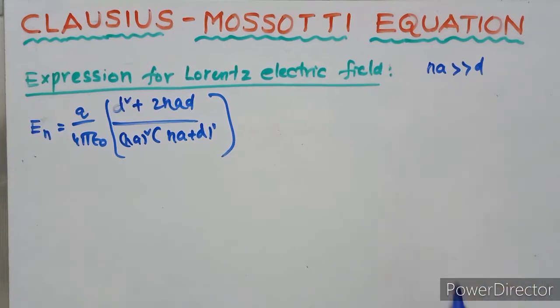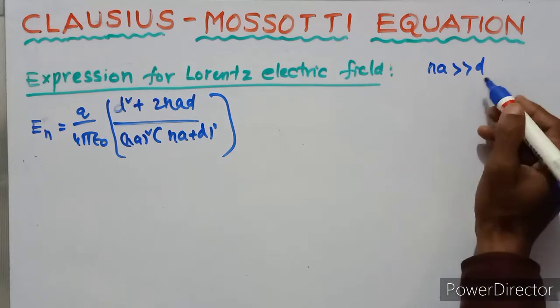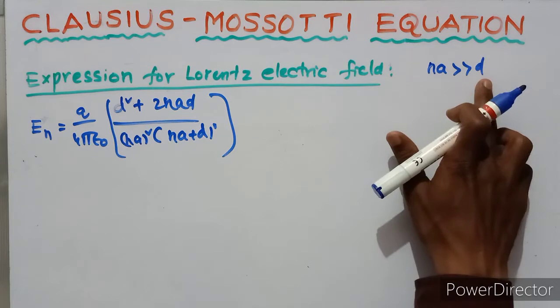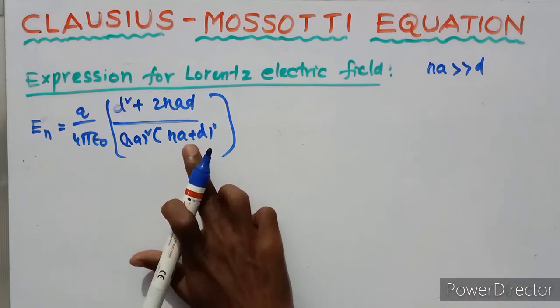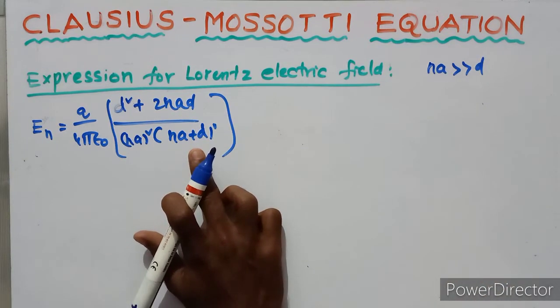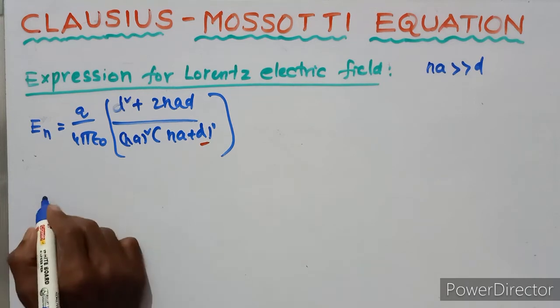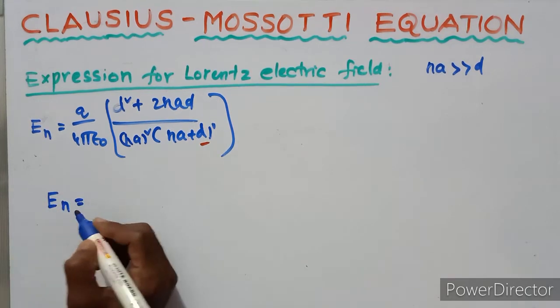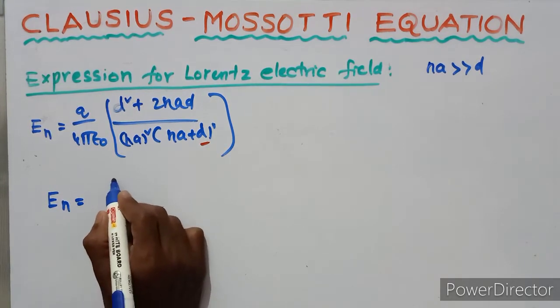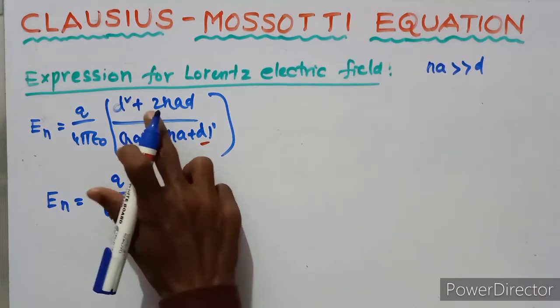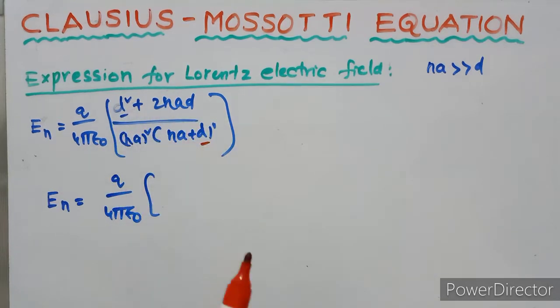So here independent d is negligible in this equation. This is the independent d, so it's negligible. So net electric field is equal to Q upon 4 pi epsilon naught. This is also independent.